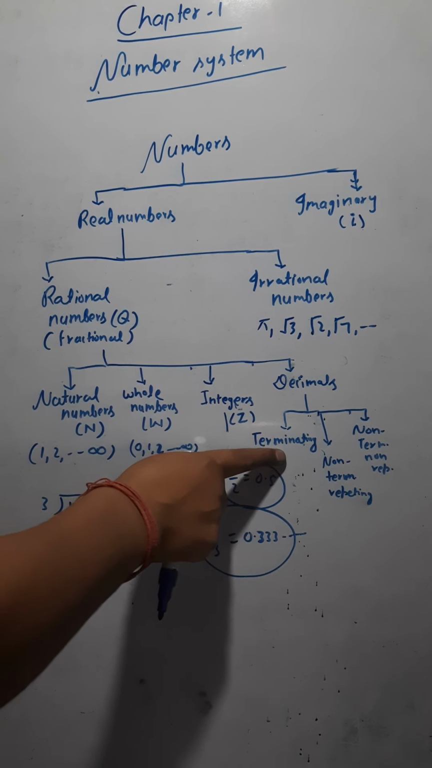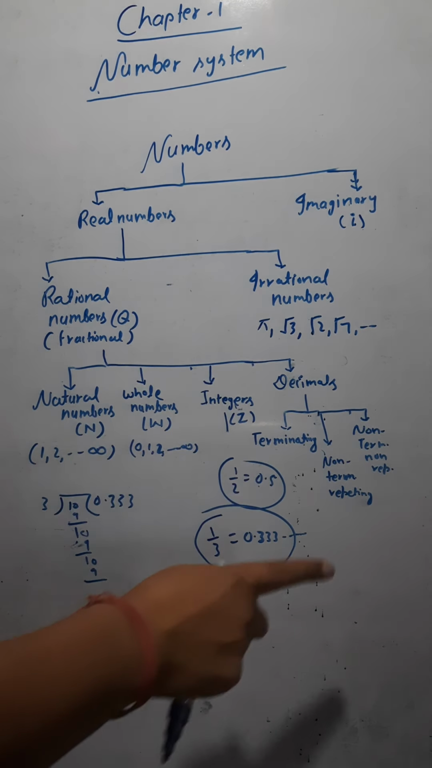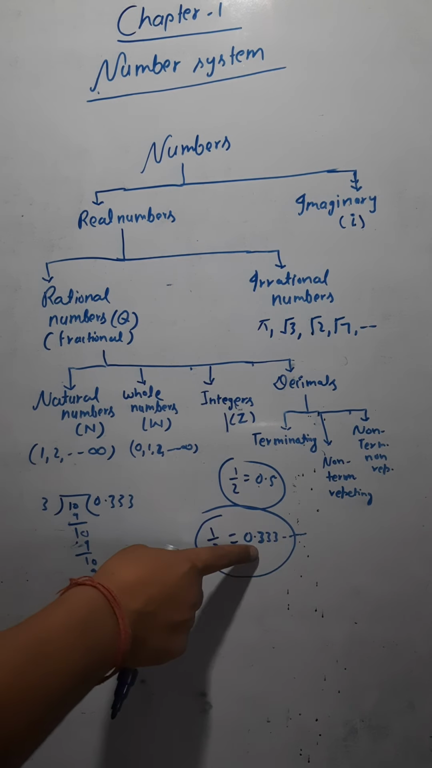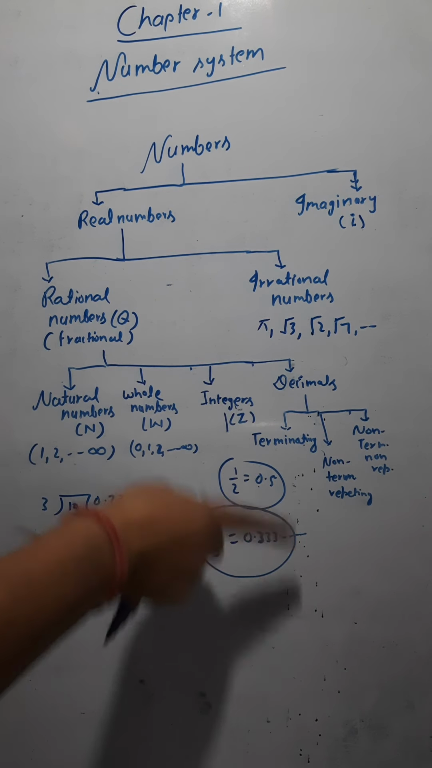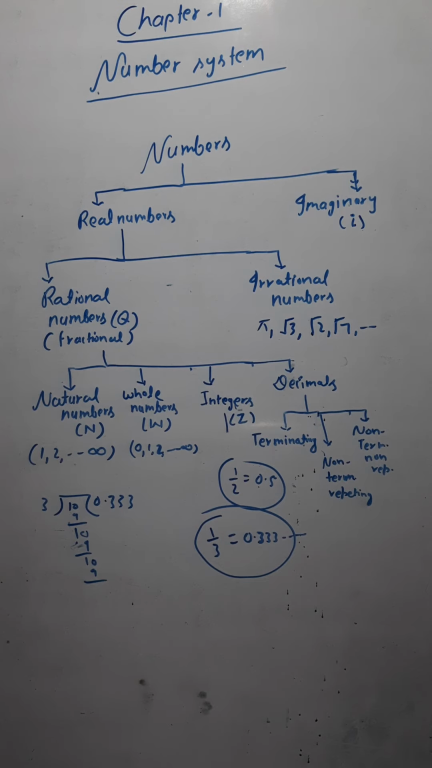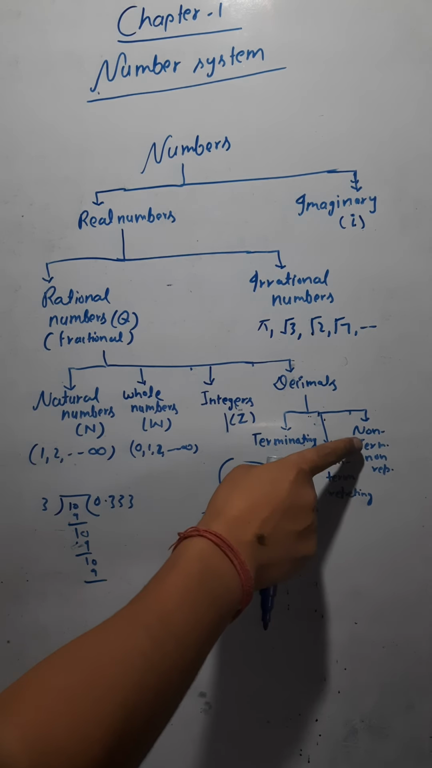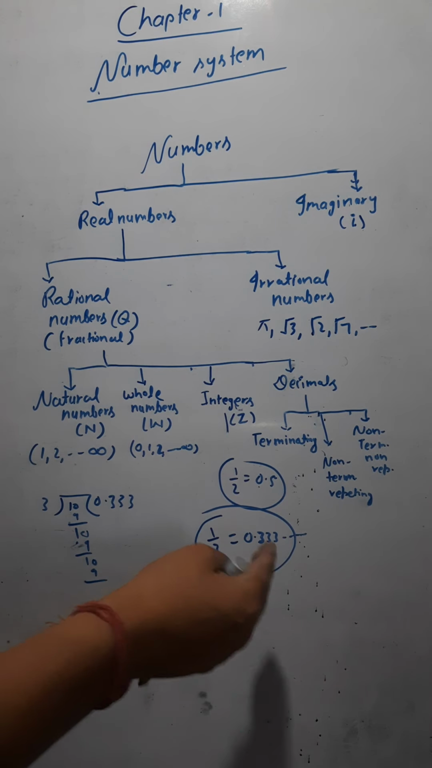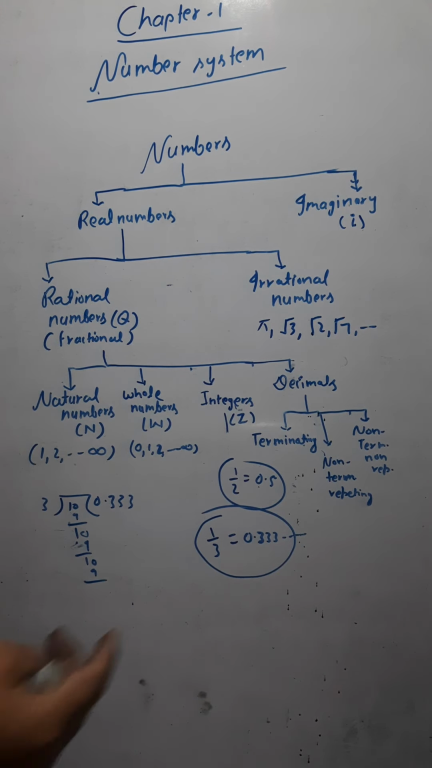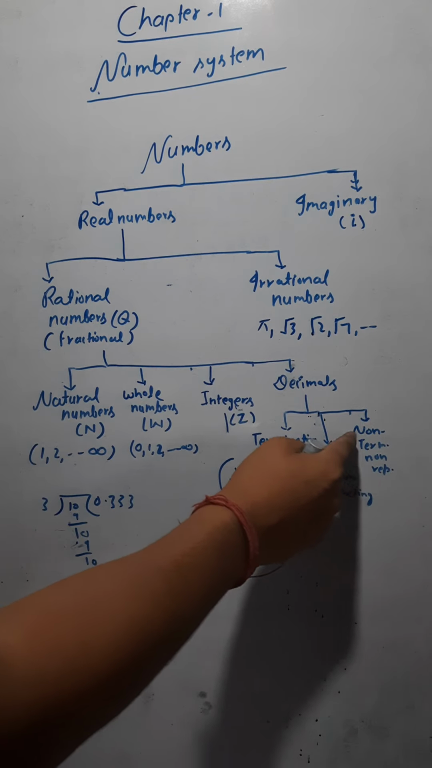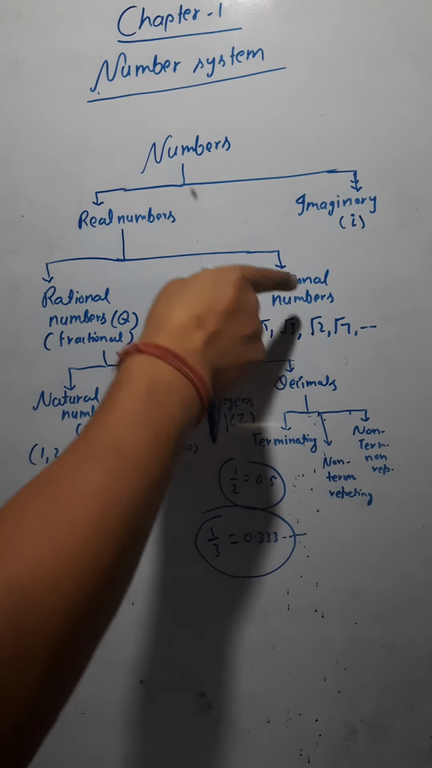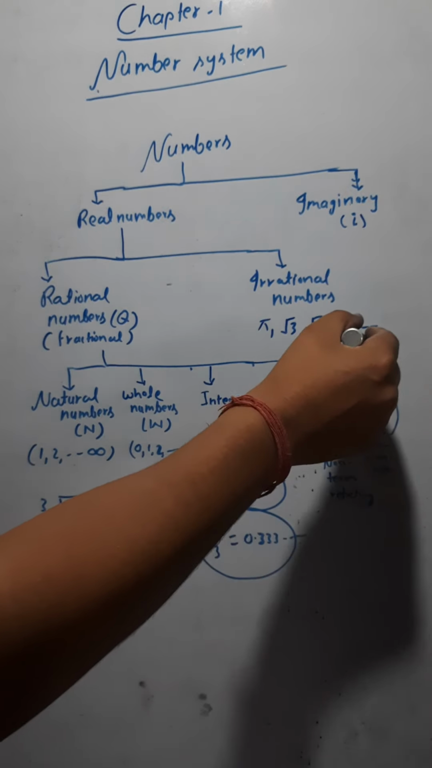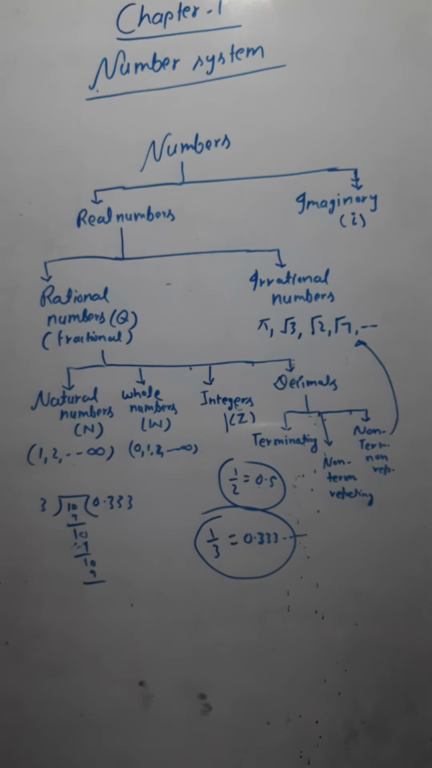So the decimals which are terminating and the decimals which are non-terminating but repeating, we call both these decimals rational numbers. And one more thing: the decimals which are non-terminating and non-repeating, neither terminating nor repeating anything, you would call irrational numbers. This comes under the category of irrational numbers.